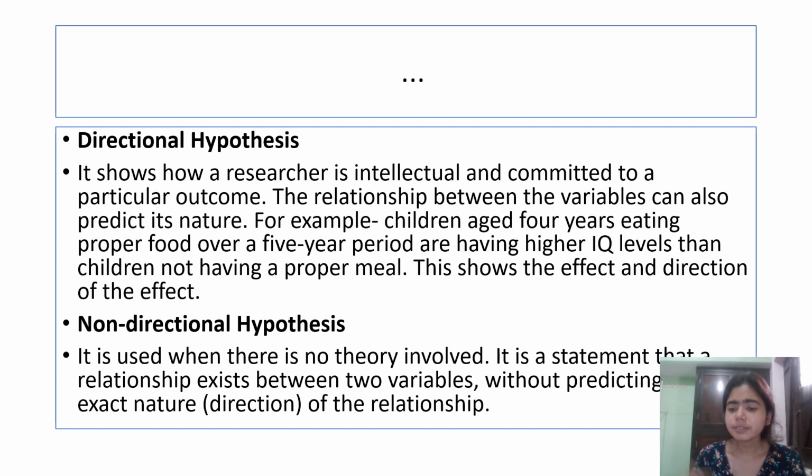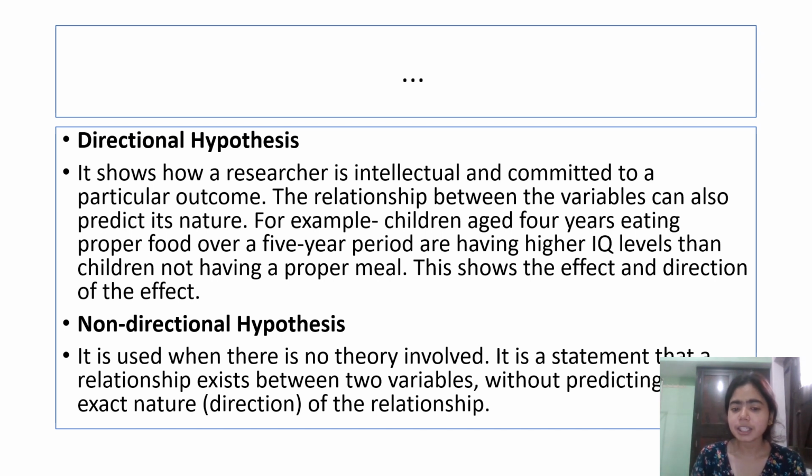If children are not eating food properly, then that is going to impact their IQ. So if we improve the feeding pattern of children, then we are going to see a positive impact on children. That comes under directional hypothesis.